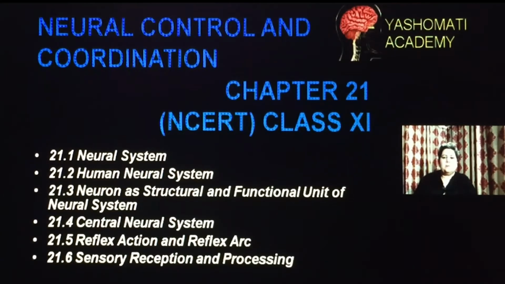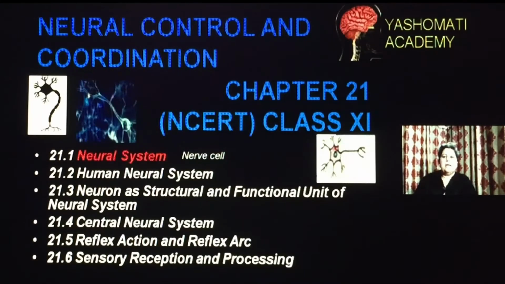So let us start with the first topic, that is the neural system. Now we all know that there are different types of organisms, and in different types of organisms, as per the complexity, the level of organization is different. The first level of organization is the nerve cell. So those organisms where the tissues are not present or the cells are not very well organized, there we will find that the neural system is present at the level of nerve cell.